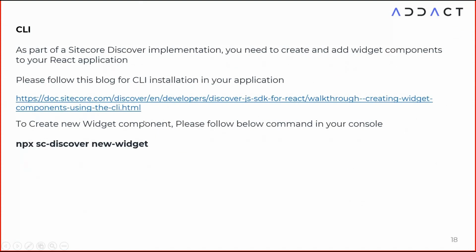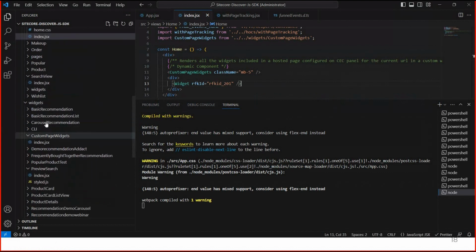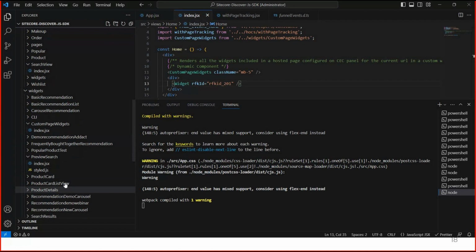After that, CLI. The Discover SDK has provided so many widgets: basic recommendation list, carousel list, preview search, product card list view. I have created many demo things. So many widgets are already there, and they help provide our user experience. But let's say we have a specific requirement and want to create a new widget. They have also provided a CLI option, so using the CLI we can create new widgets. Let me create one.